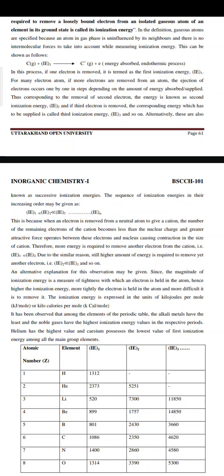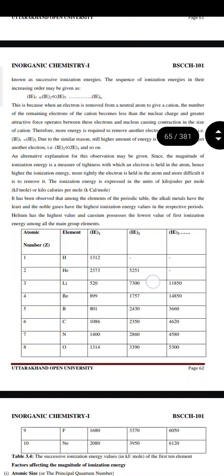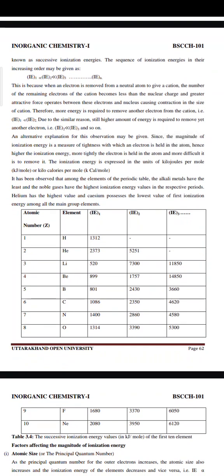For many electron atoms, if more electrons are removed from an atom, the ejection of electrons occurs one by one in steps, depending on the amount of energy absorbed or supplied. Thus, corresponding to the removal of second electron, the energy is known as second ionization energy. And if a third electron is removed, then the corresponding energy which has to be supplied is called third ionization energy, and so on. Alternatively, these are also known as successive ionization energies. The sequence of ionization energy in increasing order may be given as ionization energy 1 is smaller than ionization energy 2 is smaller than ionization energy 3, and so on.